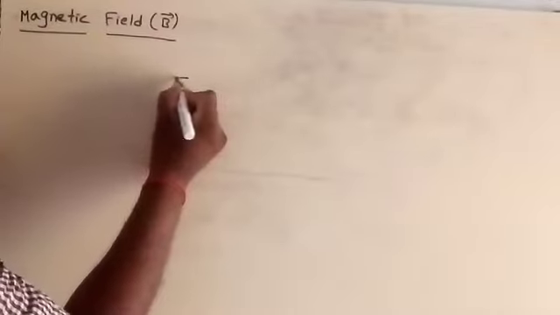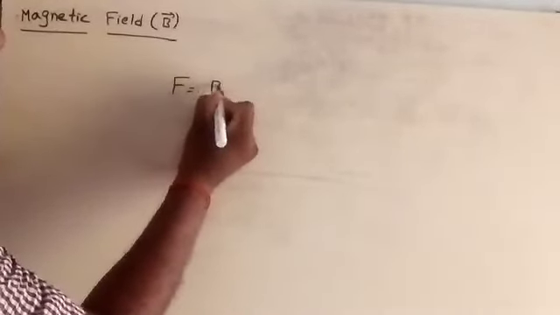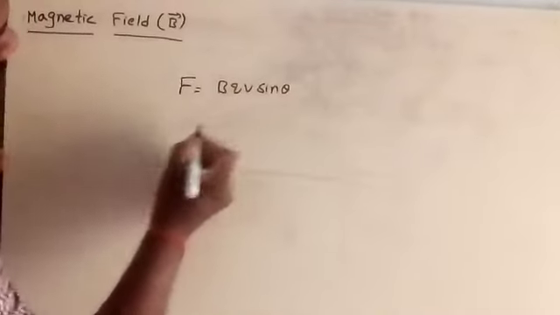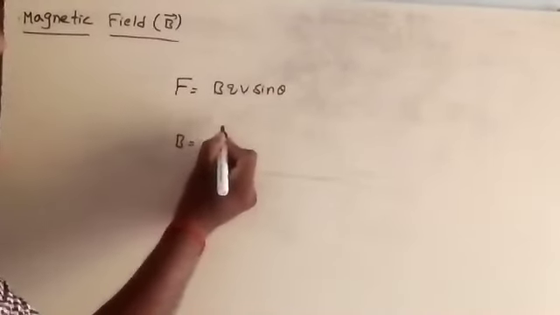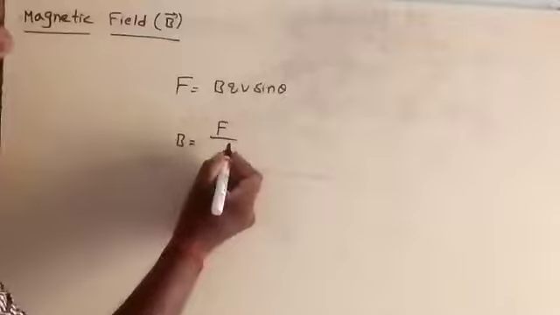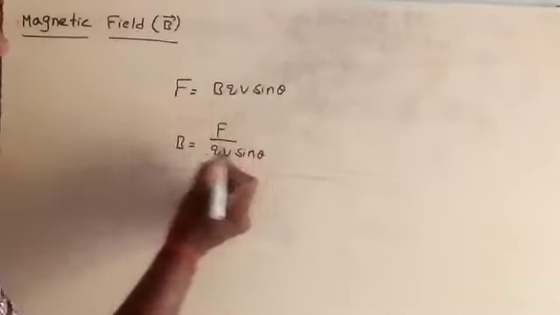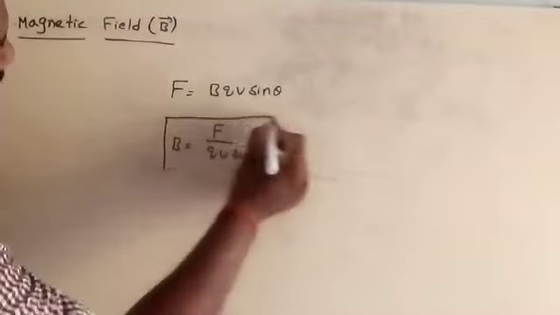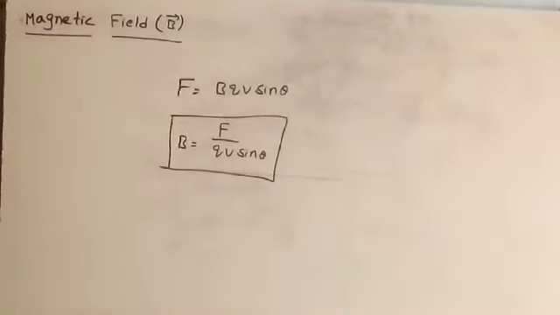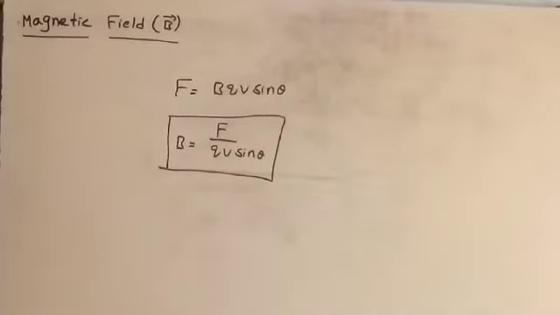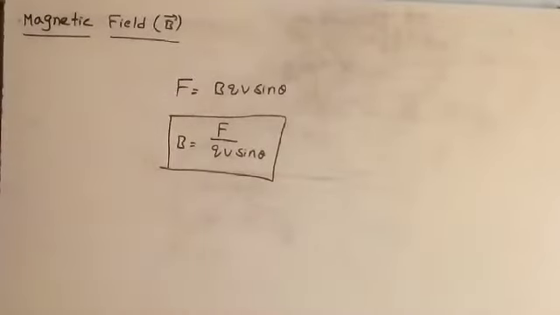Now see, F is equal to BQV sin theta, or B is equal to F by QV sin theta. Now, from this one, we can define magnetic field and its units.